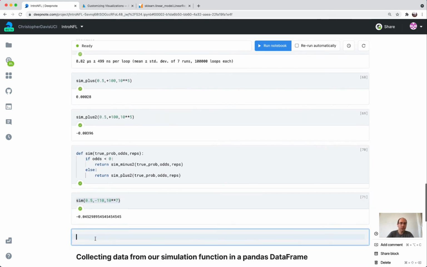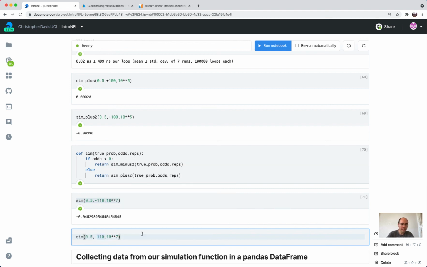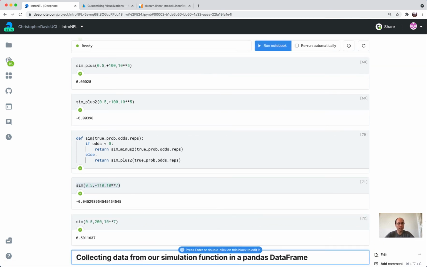And the whole point of this is checking, does it seem like it's working for both plus numbers and minus numbers? So there was a minus number, what about a plus number? So this is a very good bet. So on average, we're getting back half of our investment. So that seems like it's working correctly.